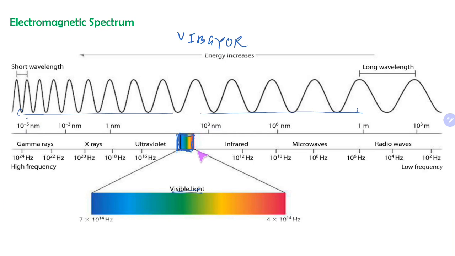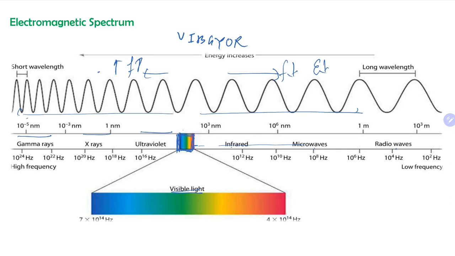As we move away from the red light, meaning infrared, microwave or radio wave, the energy goes on decreasing. And as we move above from the violet side, that is the ultraviolet, X-ray and gamma ray, the energy increases. So on this side the frequency is increasing, so the energy is increasing, and on the other side the frequency is decreasing, so the energy is also decreasing. So this is how it happens.